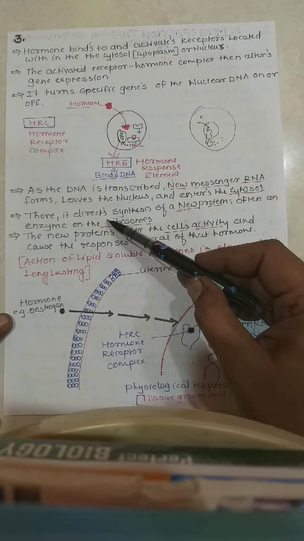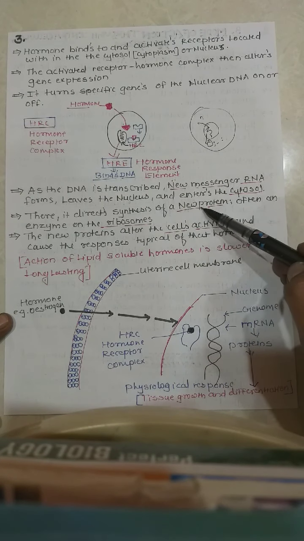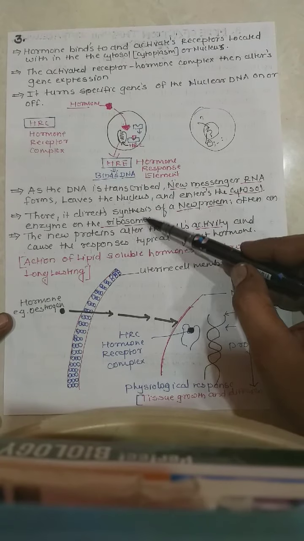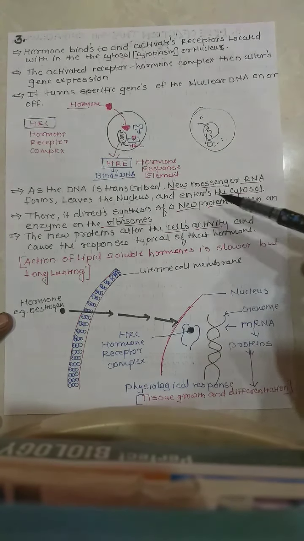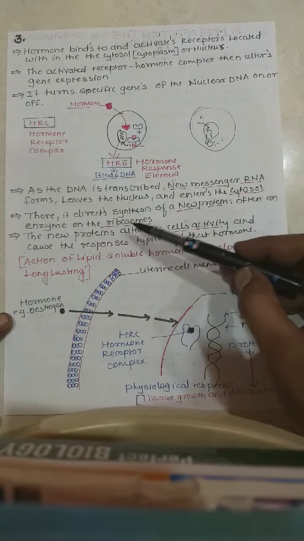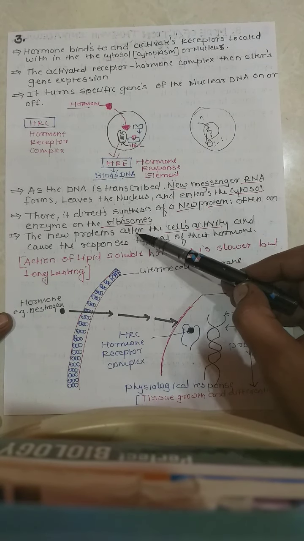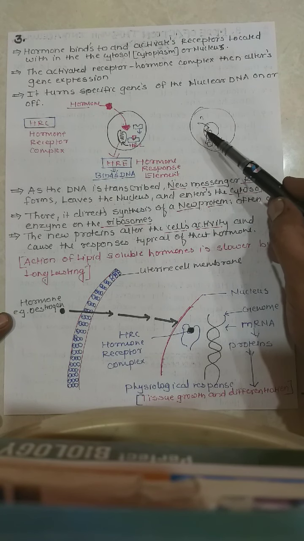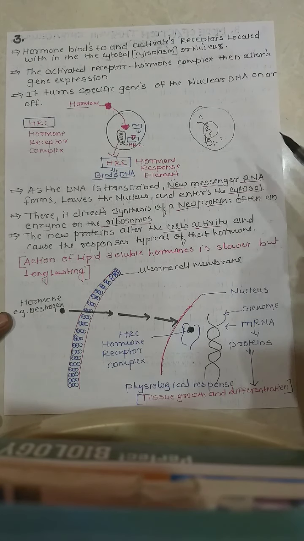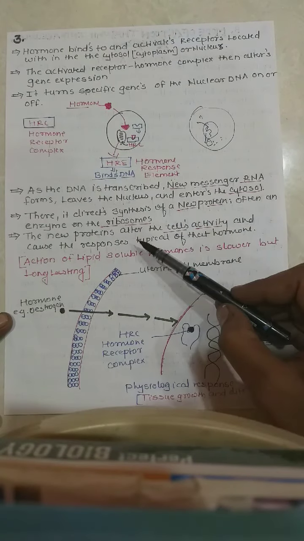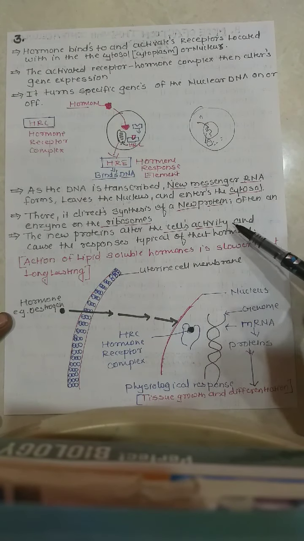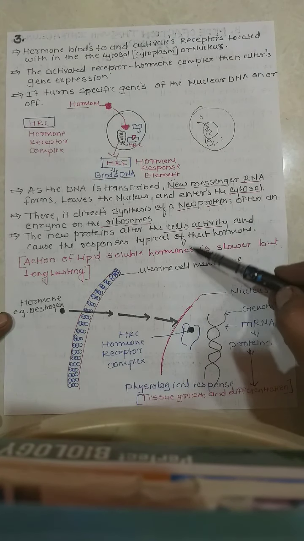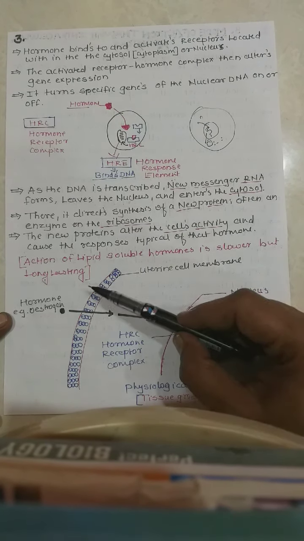There is direct synthesis of a new protein, often an enzyme, on the ribosome. The new protein alters the cell activity. This formation of new protein will alter the activity of this particular cell and cause a response that is typical of that particular hormone. And this action of lipid soluble hormones is slower but long lasting.